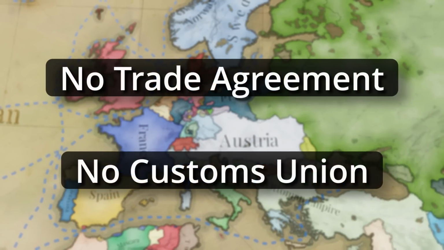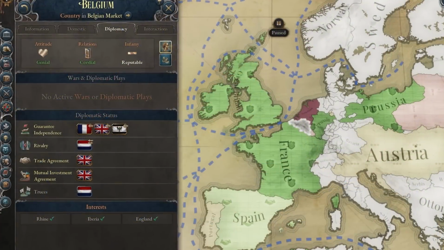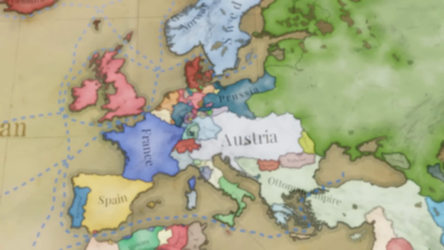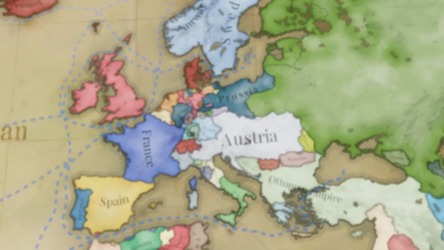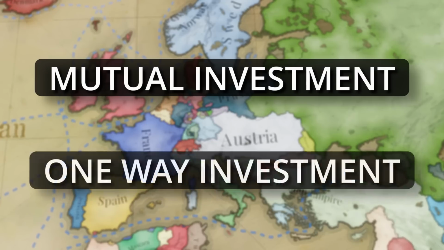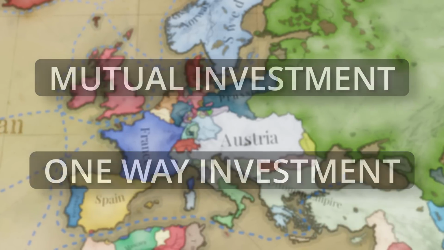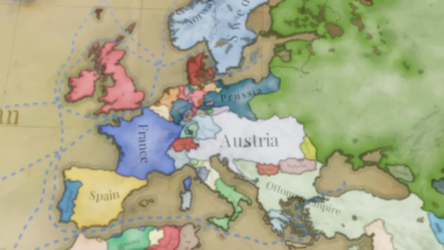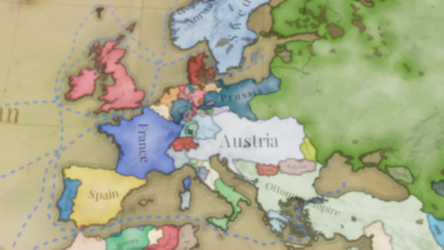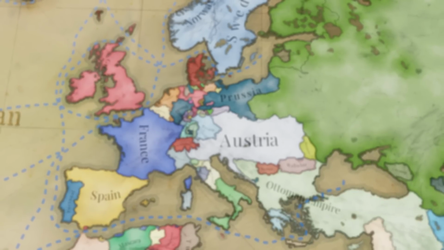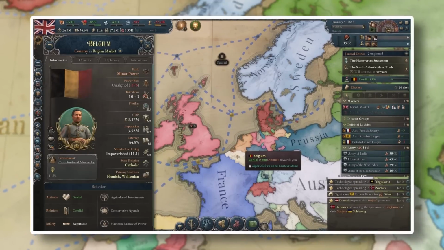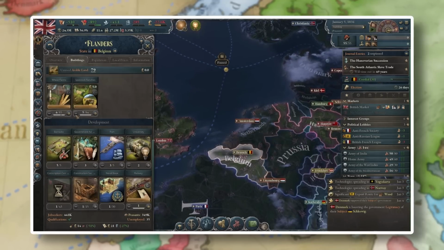In order to participate in foreign investment, you will be required to gain investment rights in that country. In Sphere of Influence, there are 2 different kinds of investment agreements to pick from: a mutual investment agreement and a one-way investment agreement. The one-way agreements will only allow foreign investment to go from one country to the other and not the other way around. However, the mutual agreement will allow foreign investment to flow both ways, allowing for nations to both invest in each other.